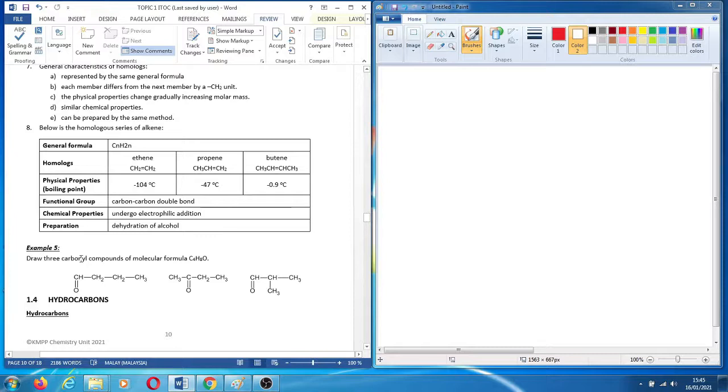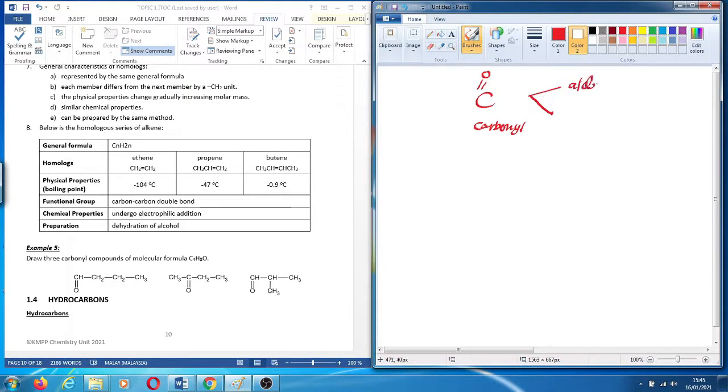The first thing you should know when we talk about carbonyl, the formula of carbonyl is C double bond O. You have 2 carbonyl compounds. One is your aldehyde. The other one is your ketone. Carbonyl is your functional group. Aldehyde is your homolog series, your ketone is your homolog series.